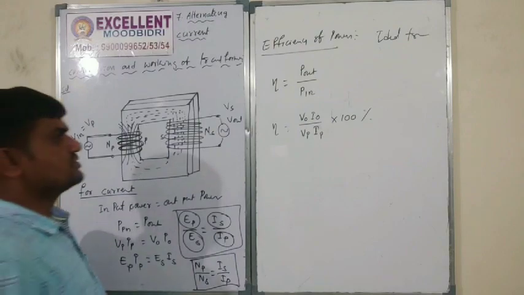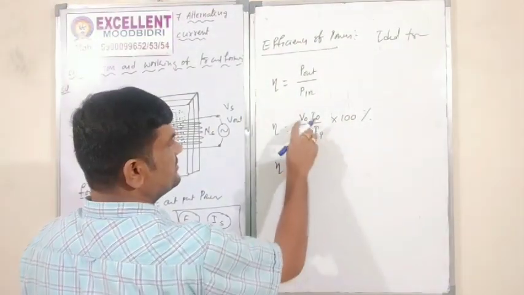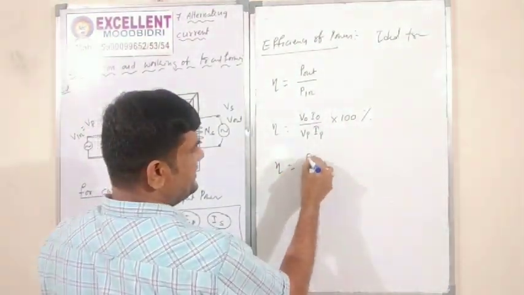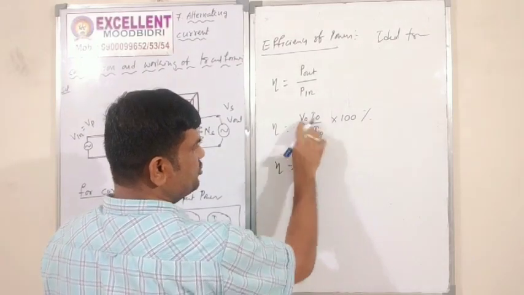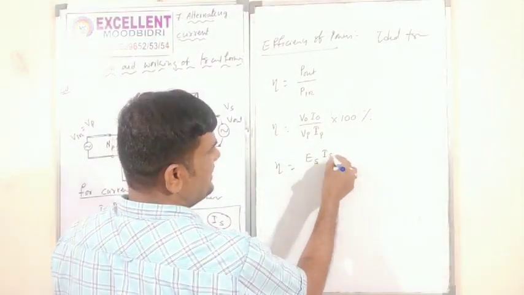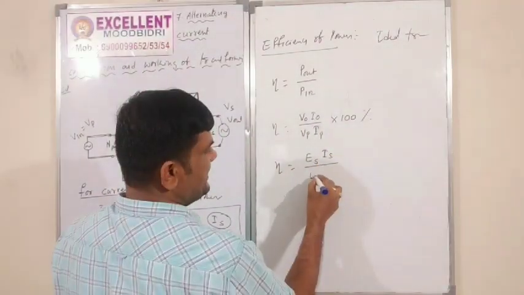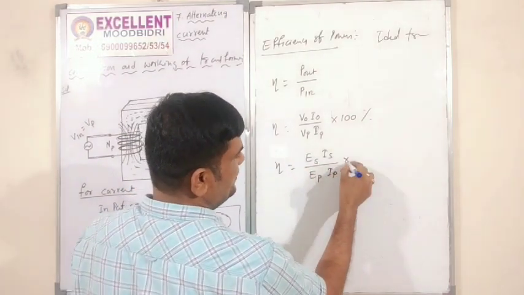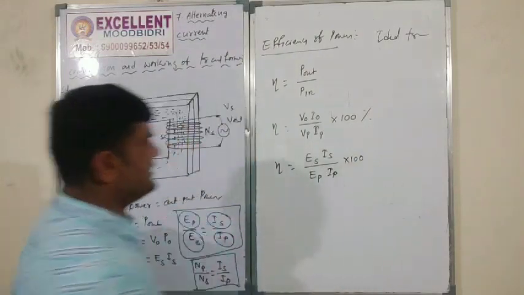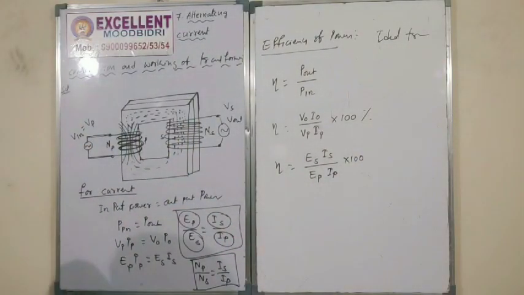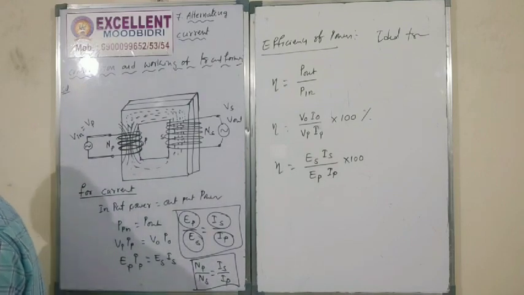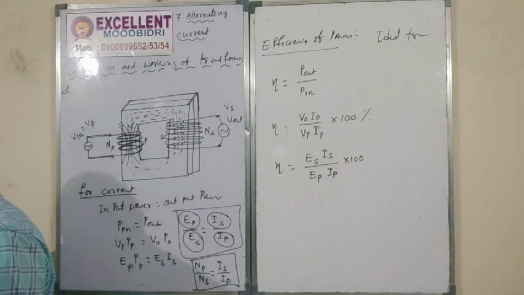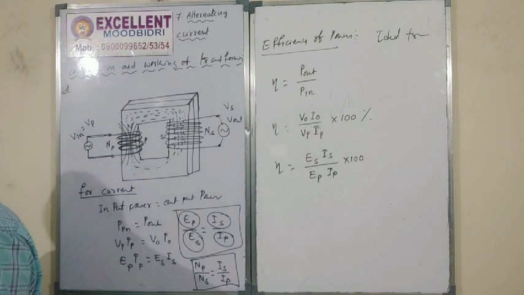Input means primary and output means secondary, so we can write it as the secondary power E_S I_S divided by E_P I_P into 100. Alright, this is the transformer topic. Finished transformer. Then we are having some energy losses.